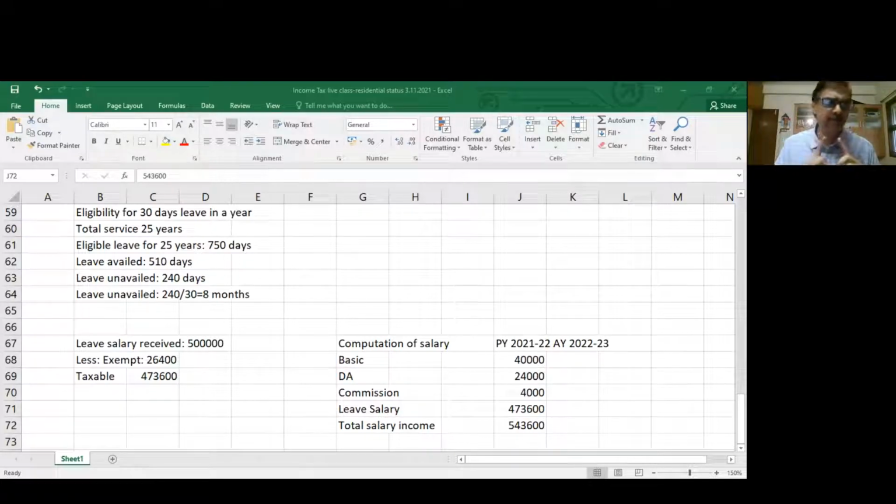Now all enactments, labor laws, what we call bonus, gratuity, these are all meant to establish the minimum criteria. For example, the PF Act says if you have more than 20 employees, you are covered under PF. You have to contribute PF. But even if you have 5 employees, you can contribute PF. So it can be better, but it cannot be worse. That's the whole idea behind every act, every labor legislation.